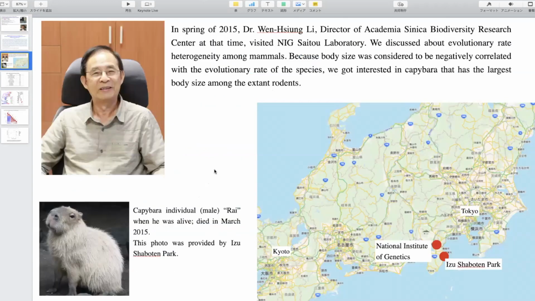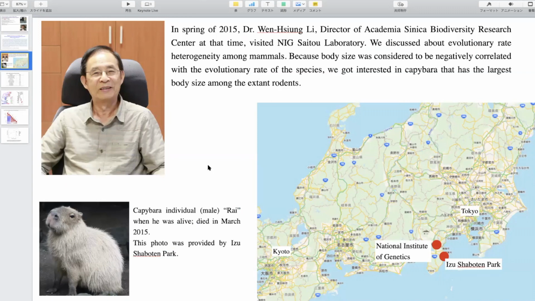Why capybara? Five years ago, in 2015, Dr. Wenshan Lee, at that time director of the Academia Sinica Biodiversity Research Center in Taipei, visited my laboratory at NIG, the National Institute of Genetics. We discussed evolutionary rate heterogeneity among mammals. Because body size was considered to be negatively correlated with the evolutionary rate of a species, we got interested in the capybara, which has the largest body size among extant rodents.